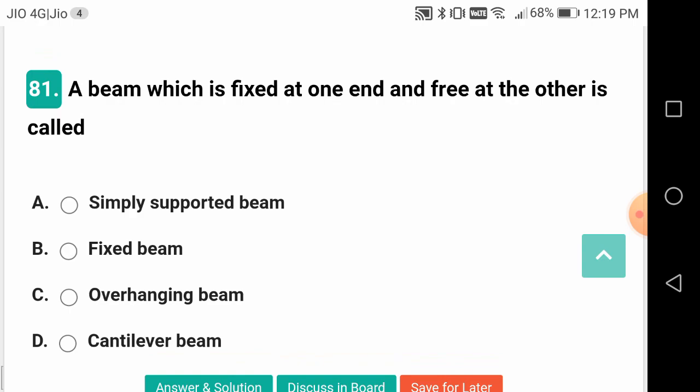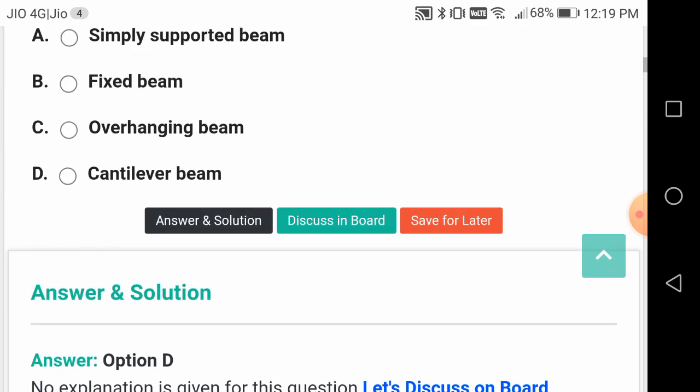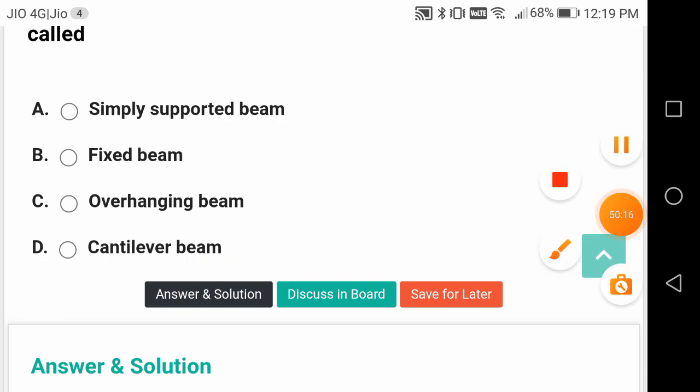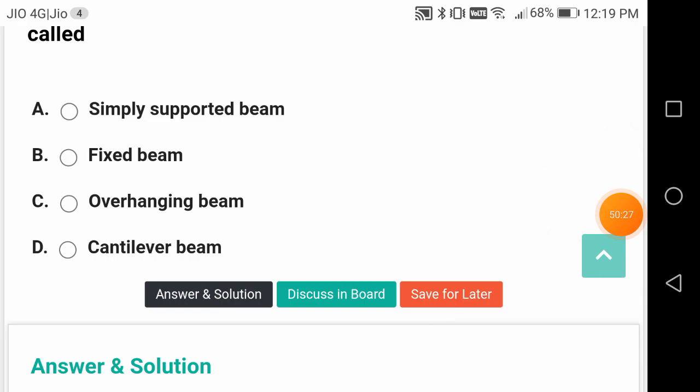A beam which is fixed at one end and free at the other end is called a cantilever beam. Neither simply supported beam, nor overhanging beam, nor fixed beam. It is called a cantilever beam.